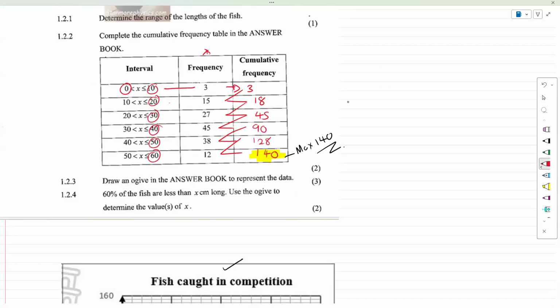So the 10 is going to get the 3, the 20 is going to get the 15, 30 is there, and it continues, right? Not actually the 15, but let me try and draw this one. The 10 is going to get the 3, the 20 is going to get the 18, the 30 is going to get the 45, the 40 is going to get the 90, 50 is going to get the 128 and 60 is going to get the 140.